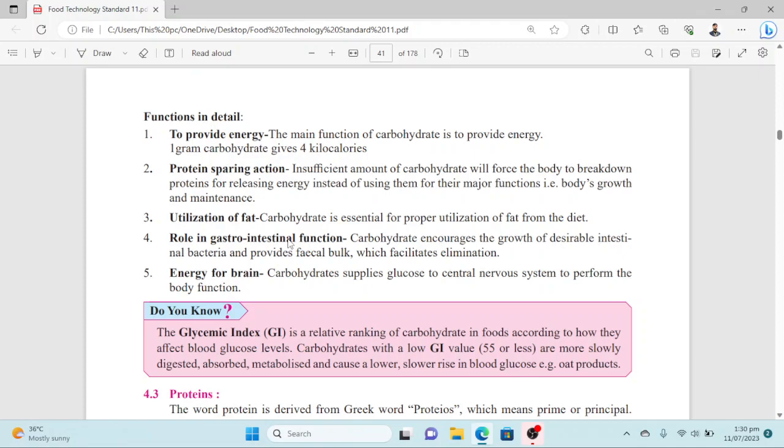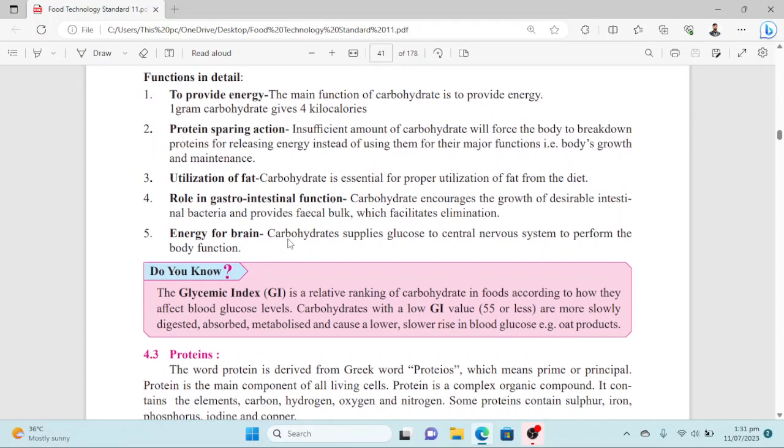At the end, carbohydrates provide energy to the brain. Glucose is the main energy supplier that provides energy to the central nervous system, CNS. And we know the importance of the central nervous system. So these are the key and critical roles of carbohydrates in the body.